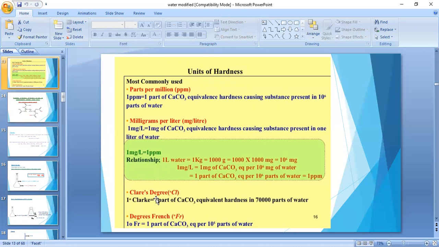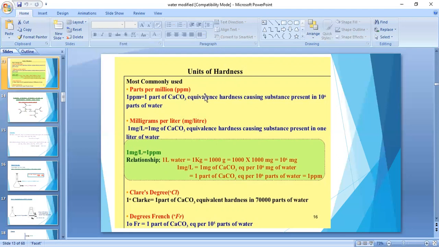Why? There are 2 reasons for that. The first reason is that the molecular weight of calcium carbonate is 100, which is very useful for calculation purposes. And the second one is that it is the most insoluble salt in water when compared with the remaining salts. So that's why we express the hardness of water in terms of calcium carbonate. These 4 units are converted into calcium carbonate: ppm, milligram per liter, degree Clark, degree French.